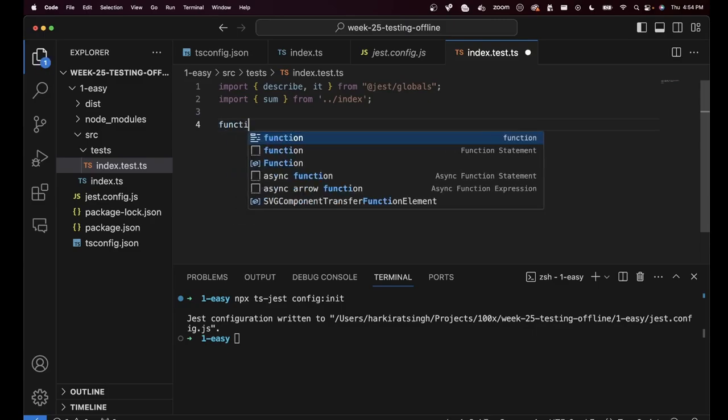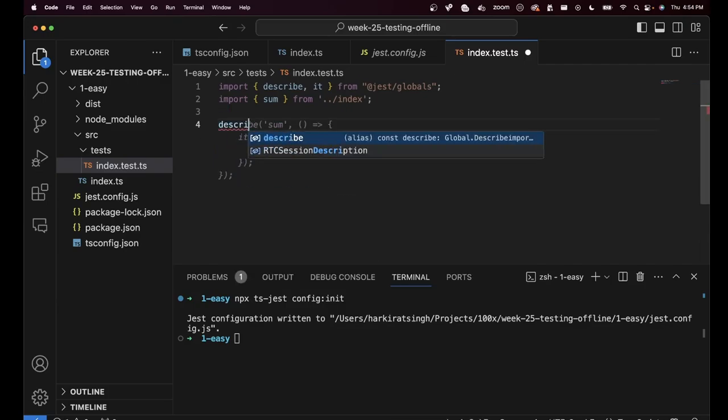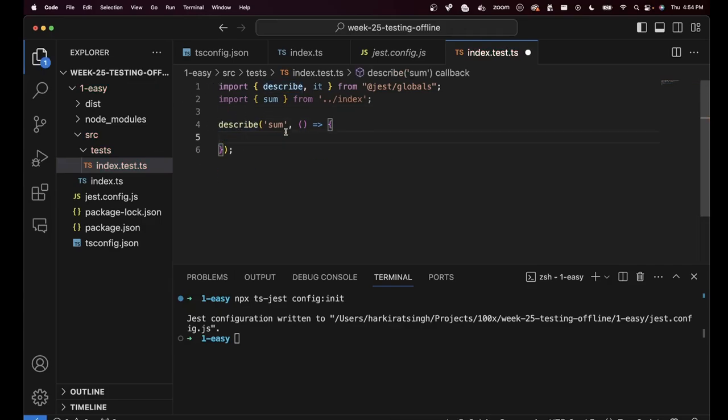You could totally write a bunch of functions here. Okay, test1, and then write your test here, or test2, write your test there. But general practice, a good structure to follow is you create a top level describe. What does a top level describe mean? It means the very first thing that you put here is a describe function, which takes two arguments. What are you testing in this specific describe block? A describe block is supposed to add a bunch of test cases.